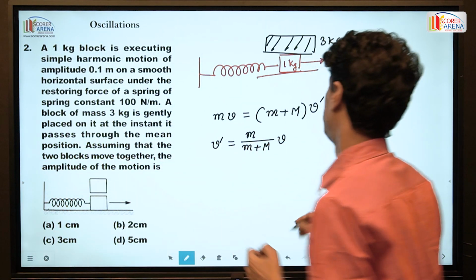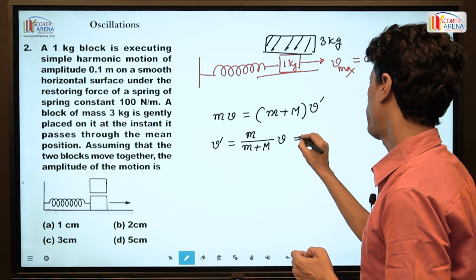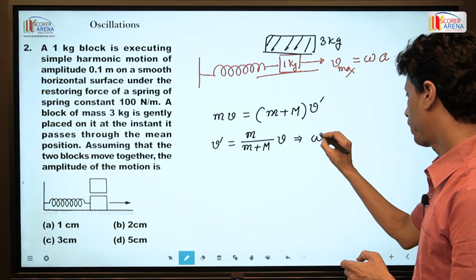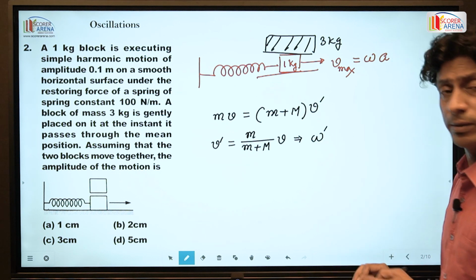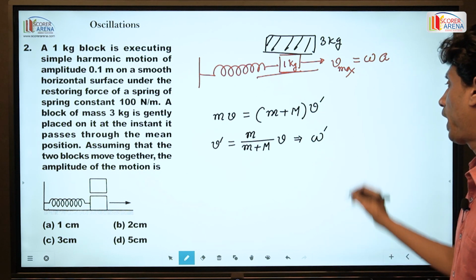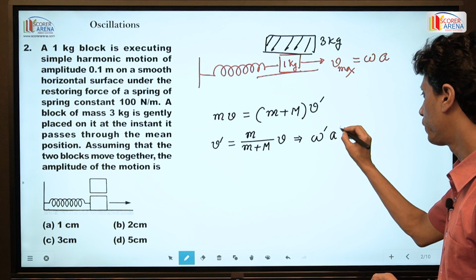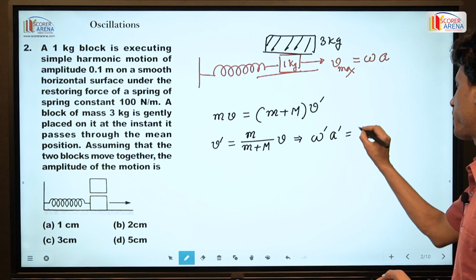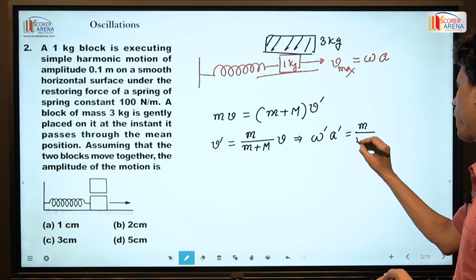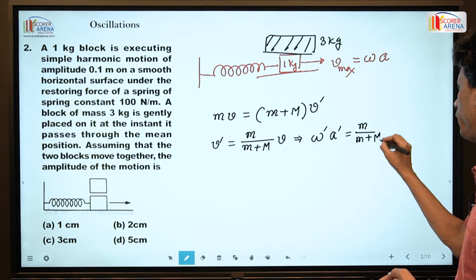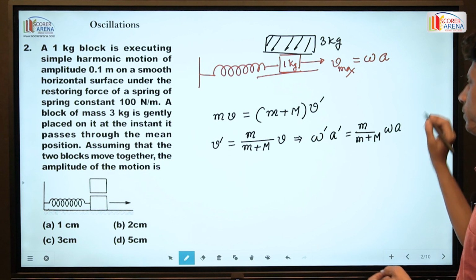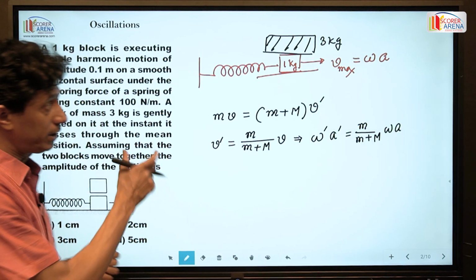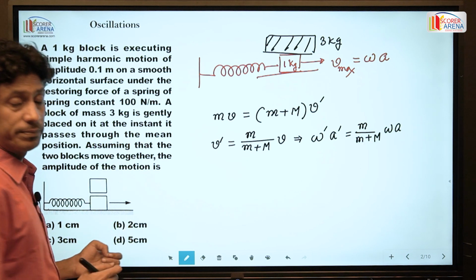And you know the maximum velocity, we can say that with new angular frequency omega prime and new amplitude A prime, this is m by m plus M into omega A. Omega A is the maximum velocity of the small body.